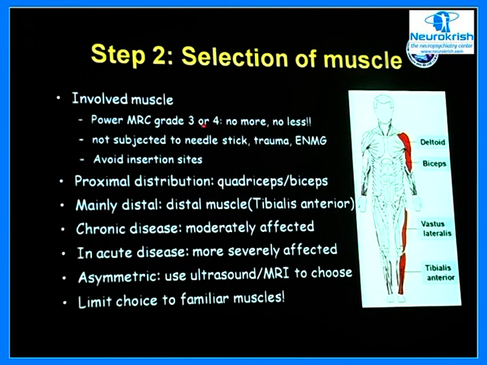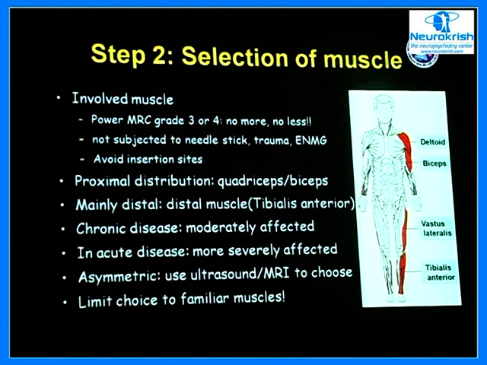You need to select a grade between 3 and 4, which is a moderately affected muscle, in chronic cases, whereas in acute cases you have to select a severely affected muscle. This is absolutely essential: a moderately affected muscle in all the chronic diseases, whereas in acute conditions, a severely affected muscle.